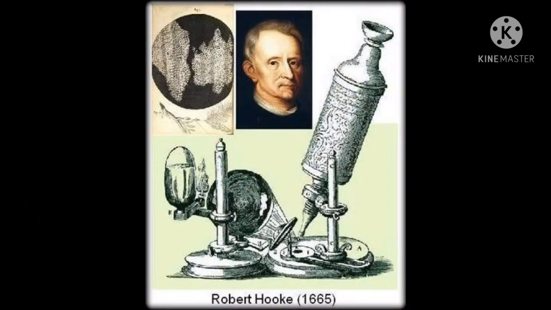In 1665, Robert Hooke first observed the cell, and he first gave the word "cell". He published his work in his famous work Micrographia. Robert Hooke mainly researched the cell wall of a cork cell.